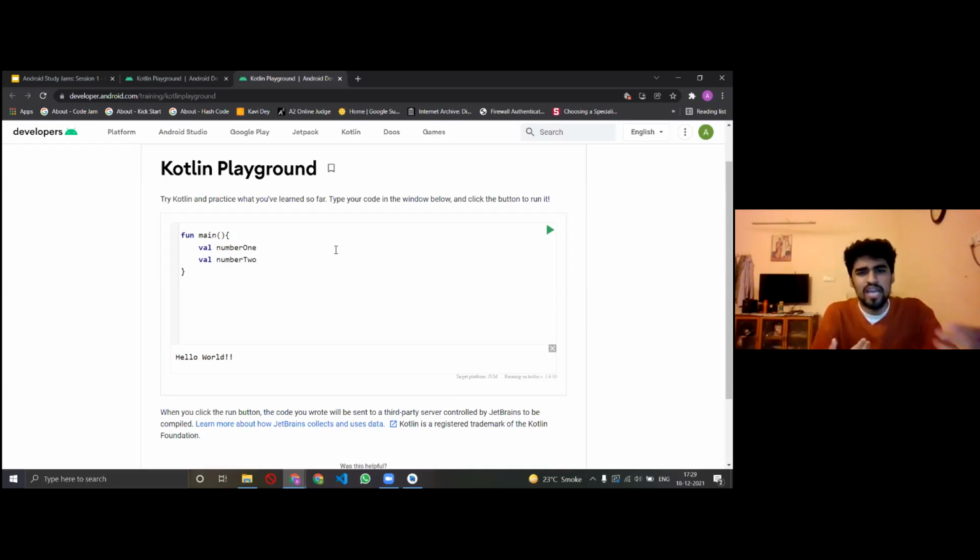I mean, computer languages are dumb. If I want to do addition, I cannot just tell a computer language, give me the answer of 5 plus 5. No, it doesn't work that way. I'll have to tell it where this 5 is coming from, what the 5 is going into, and so on and so forth, right? So now I've declared two variables, number 1 and number 2.